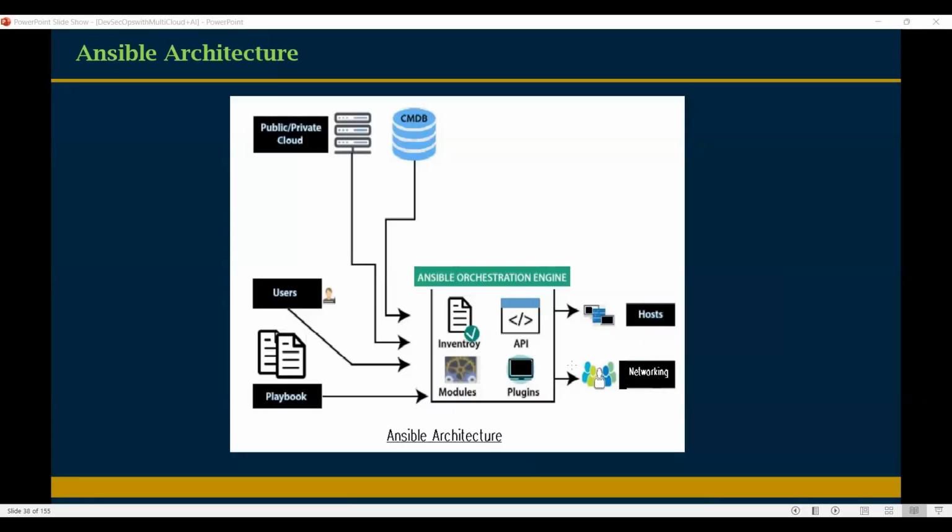These are the development 300, QA 300, and also prod 400 servers. Total 1,000 servers I have. So on these 1,000 servers, I want to deploy Java by using Ansible.